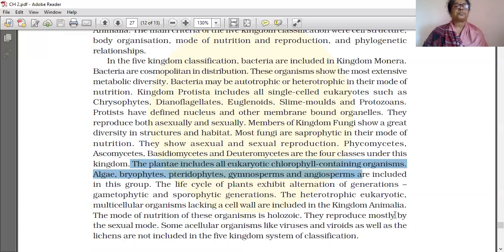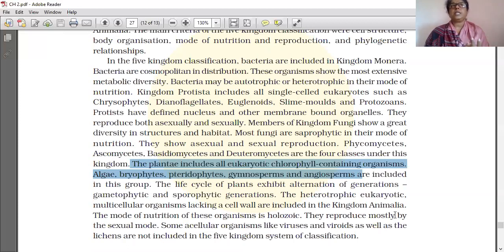The life cycle of plants exhibits alternation of generation. That is an important term, alternation of generation. Two phases are there in the life cycle of a plant. The gamete-producing plant is called a gametophyte.